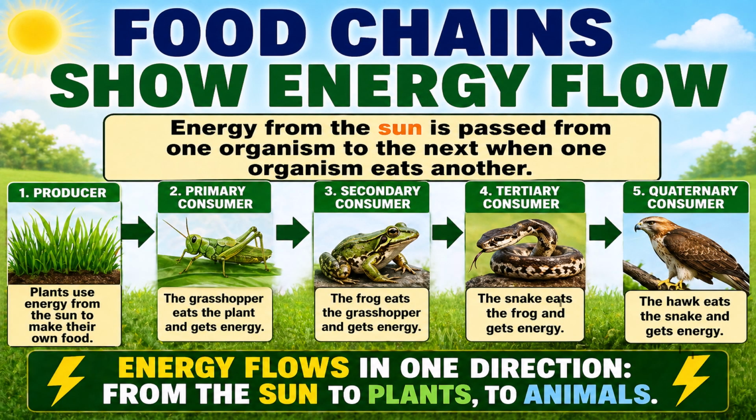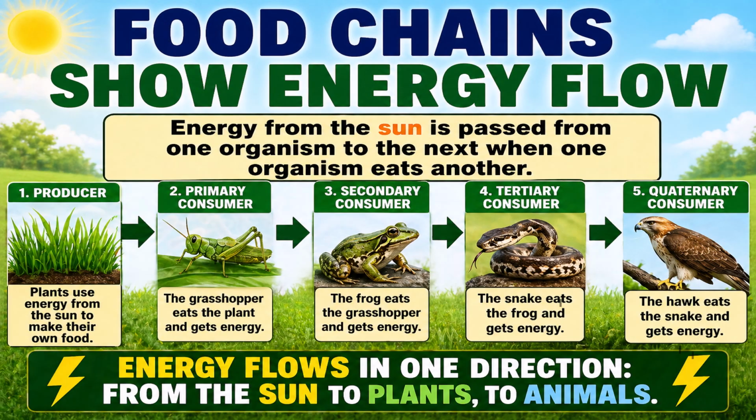Now let's take a look at food chains and how they show energy flow. Energy from the sun is passed from one organism to the next when one organism eats another. Energy flows in one direction from the sun to plants to animals. Producers: plants use energy from the sun to make their own food.